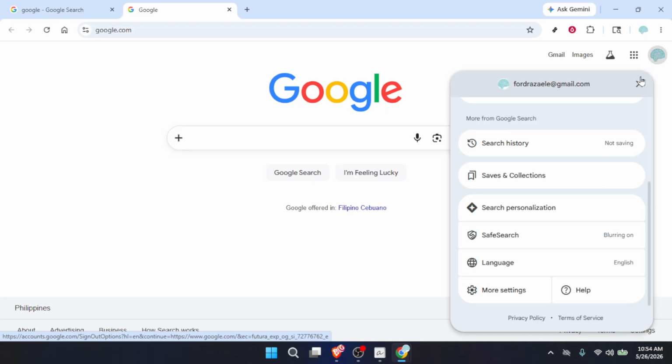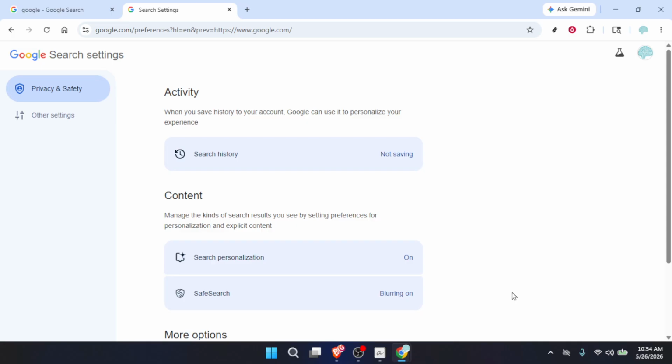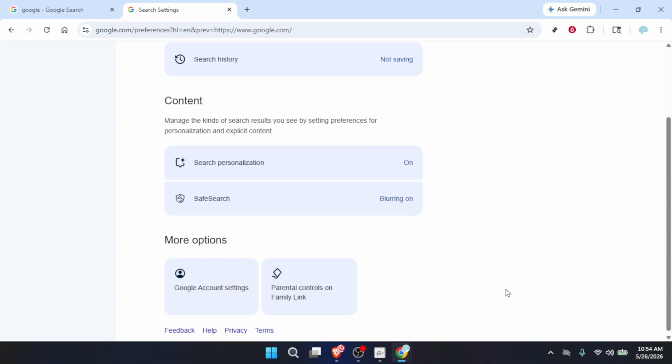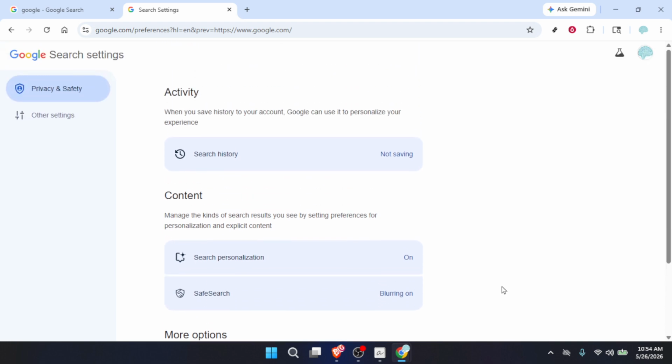From that profile menu, choose More Settings. This takes you beyond the quick options and into a fuller set of controls that affect how your browsing behaves. If you don't immediately see it, give the menu a second to expand, or look for a link that clearly indicates a deeper settings area. The wording can vary slightly depending on your version, but you're looking for the path that leads to additional configuration choices. Inside the expanded options, click Other Settings.